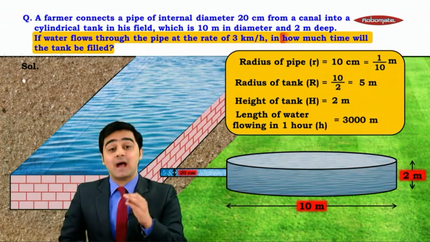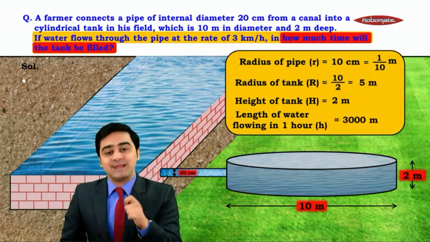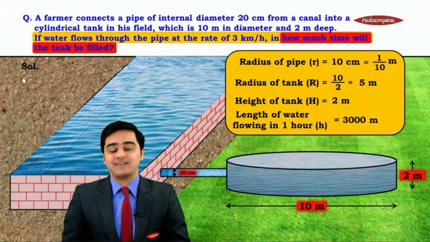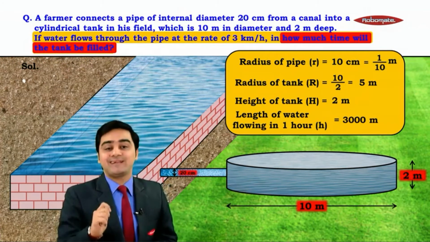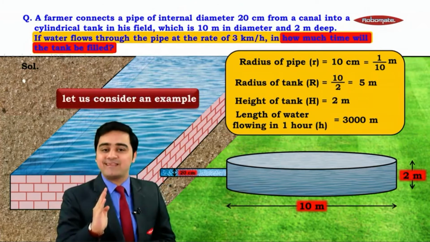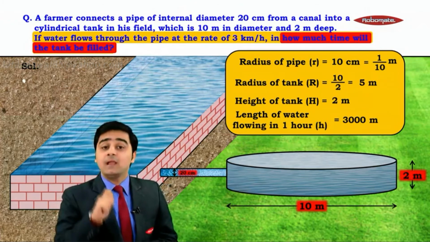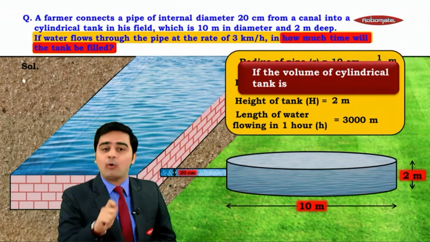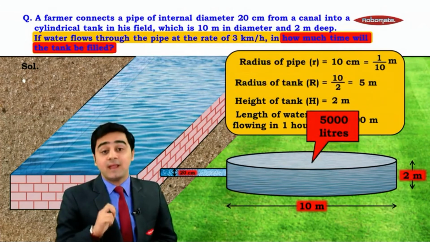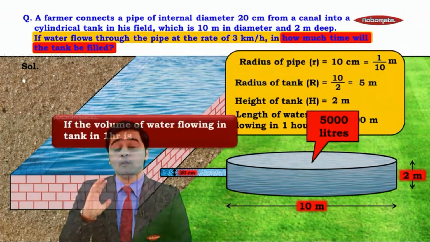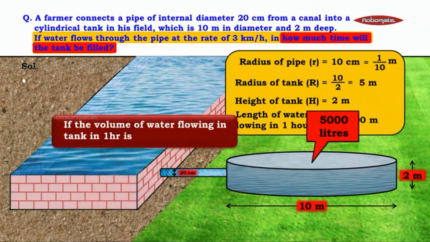It says that in how much time will the tank be filled? Now let us understand how we can calculate the time taken to fill the tank with the help of a very simple example. Let us assume that the volume of this cylindrical tank is 5000 liters. And now let us suppose that the volume of water flowing through the pipe in 1 hour is 1000 liters.